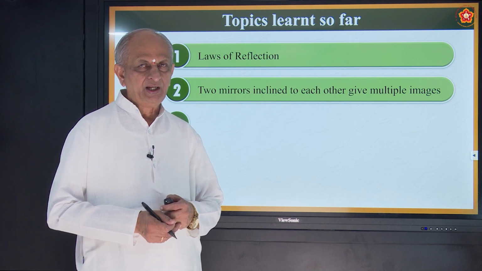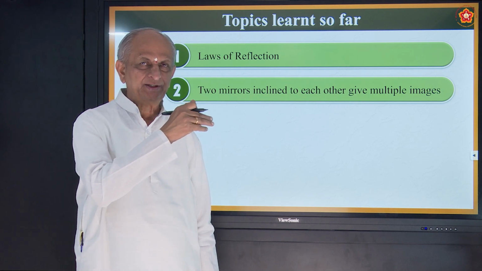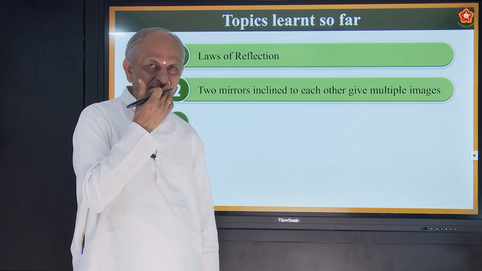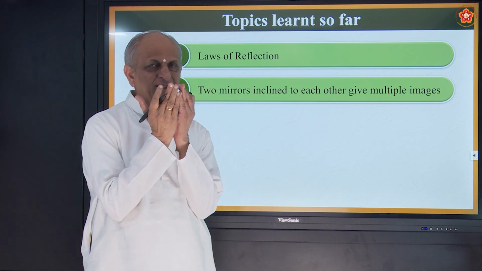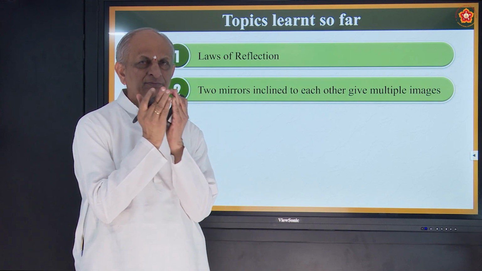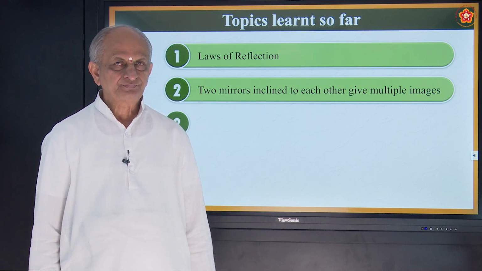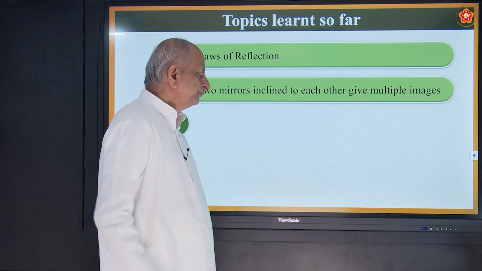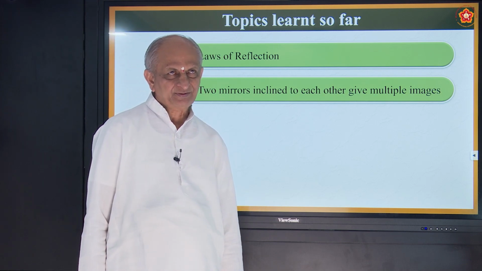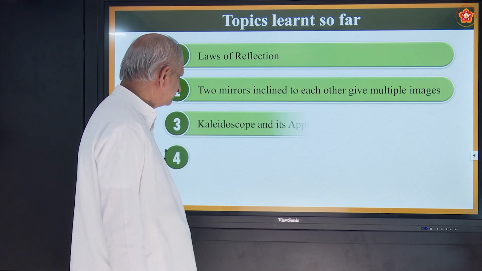If the two mirrors are parallel, you can get thousands of images. If the mirrors are kept at right angles, you get 3 images. Is it not? So like that, you get a number of images depending on the inclination of two mirrors.